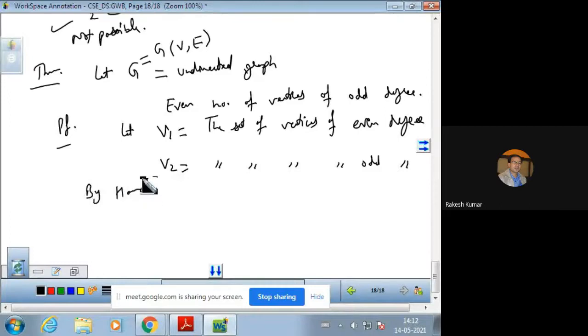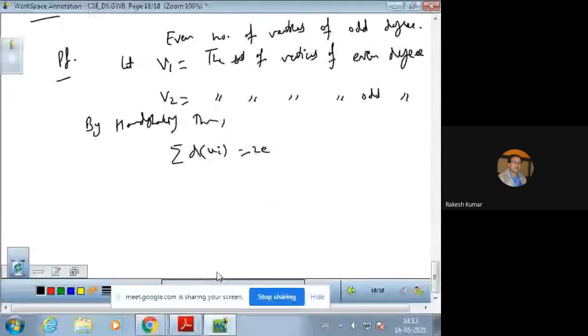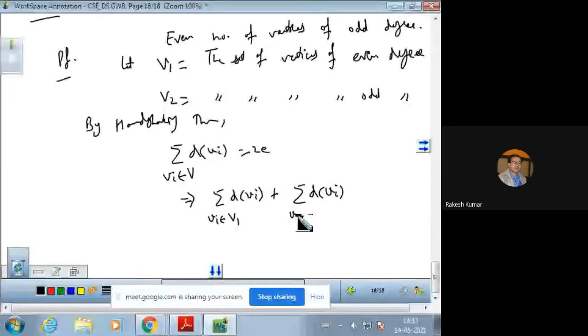By the handshaking theorem, the sum of the degrees of the vertices is 2 times the number of edges, where the Vi's belong to capital V. This can be written as this, containing the vertices whose degrees come from V1, and those with odd degrees. The sum of the degrees of the vertices having even degree, plus the sum over Vi belonging to V2, is 2 times the number of edges.